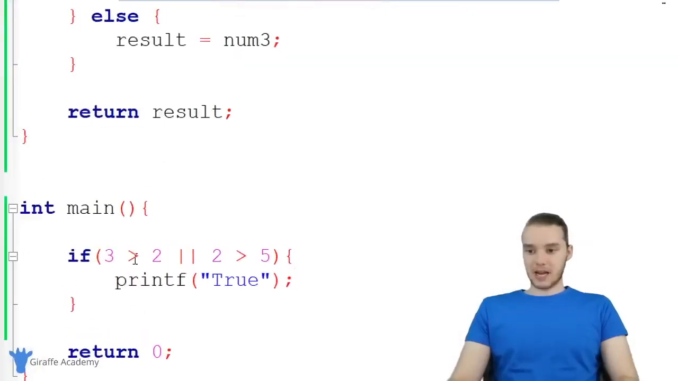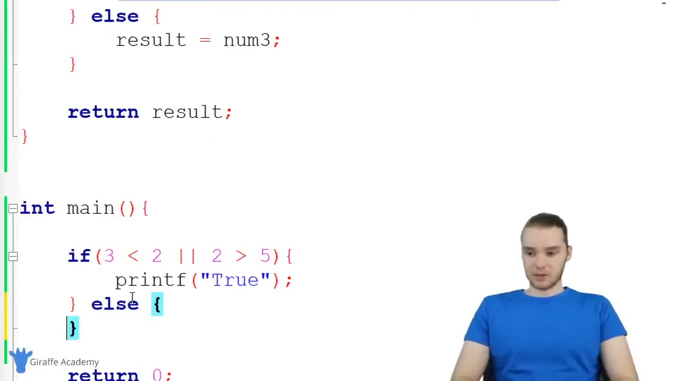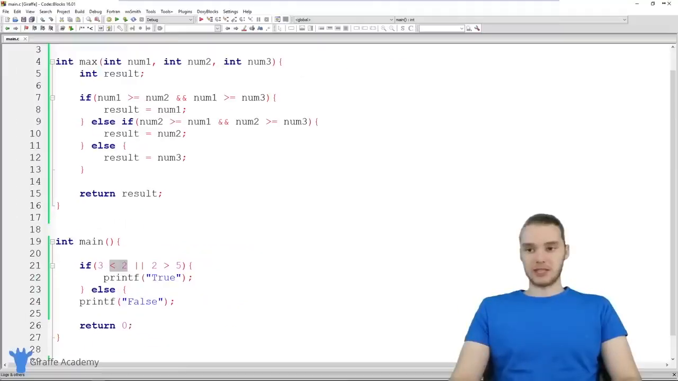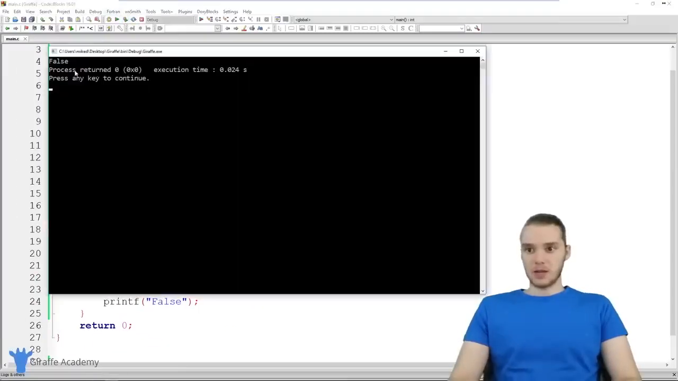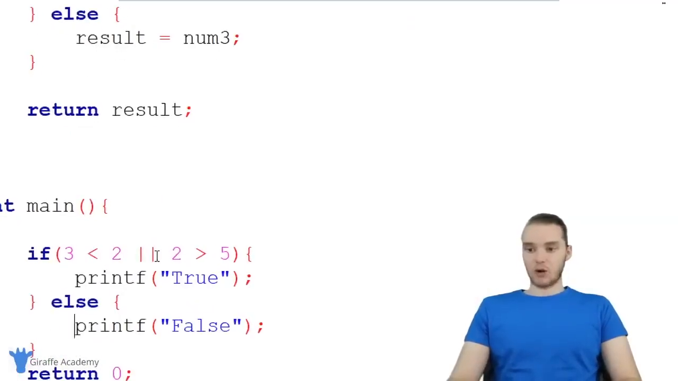But if I made this guy false, so if I made this 3 less than 2, now it's not going to print out true, and we can just print out false. So now we're going to end up printing out false because both of these guys are false. You can see down here we're saying false. So the difference between and and or: when we have and like this, both of these conditions have to be true in order for the whole thing to be true and for us to execute this code. When we have or, only one of these guys has to be true. That's the difference there.